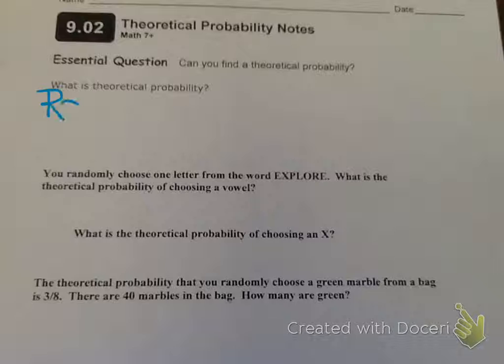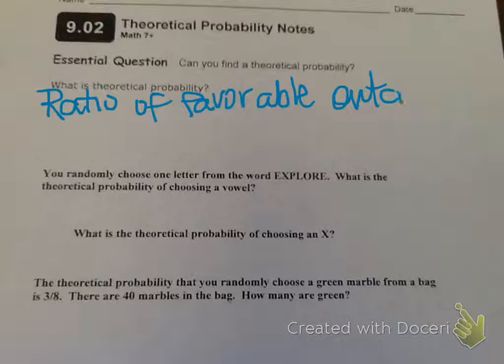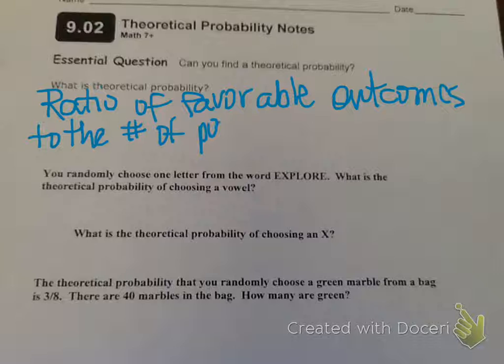It's just the ratio of favorable outcomes to the number of possible outcomes. This is what should happen when you're thinking about probability.